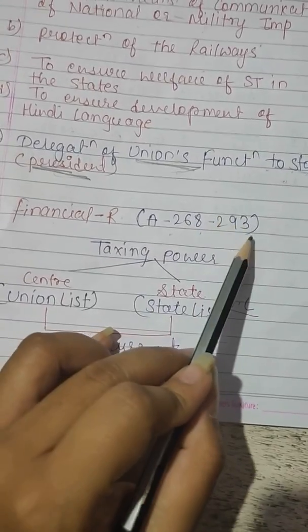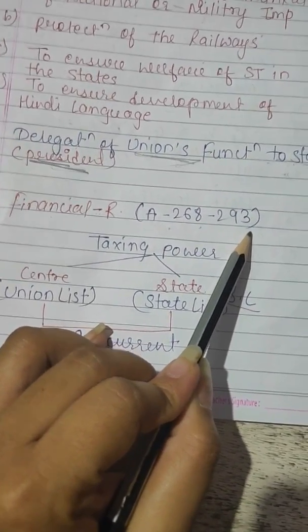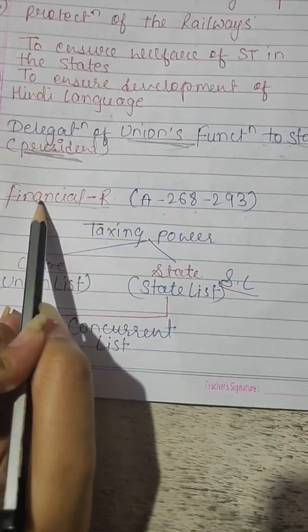Articles 268 to 293 of the Indian Constitution deal with the financial relationship.